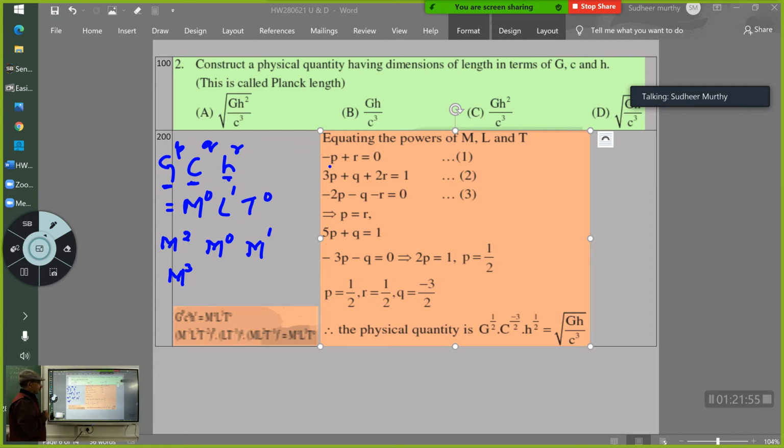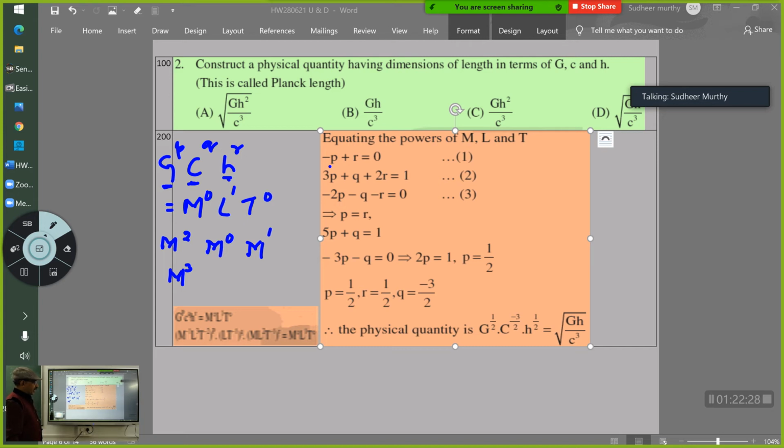Did you follow this? Then to simplify, this is a simple problem you will be able to get. That means the physical quantity, length, will be equal to G raised to half, C raised to minus 3 by 2, H raised to half. Formerly we used to write it as mass, length, time as the fundamental quantities. Now we have replaced them with G, C and H, and these are the powers to which they are raised.